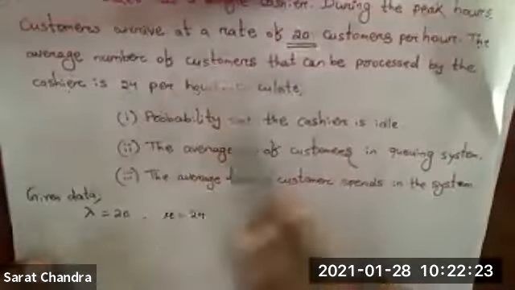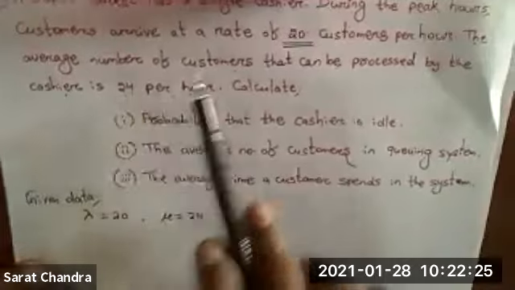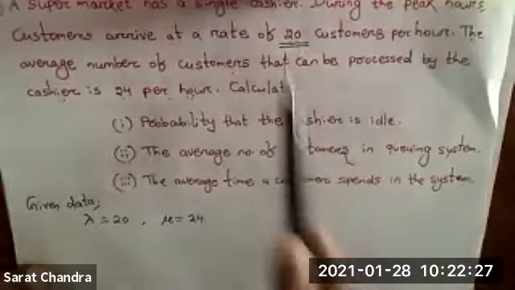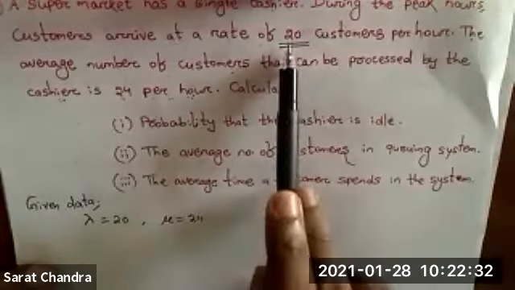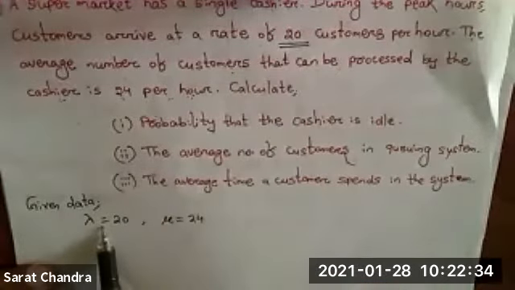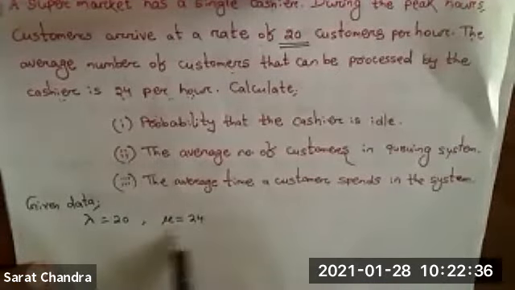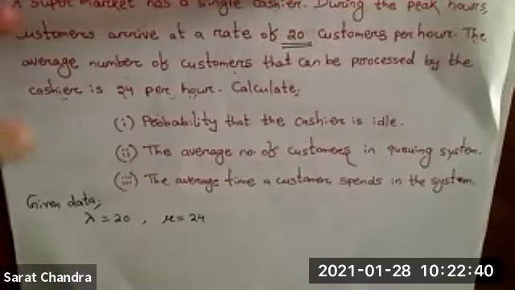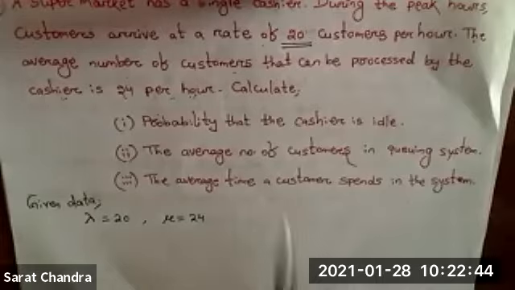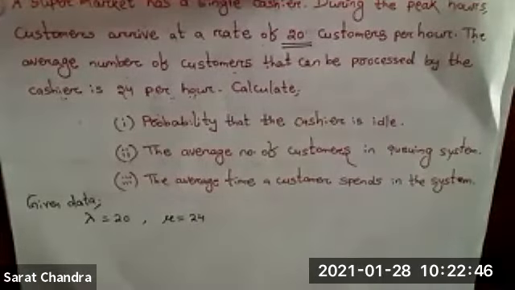Out of 20 and 24, 20 is less than 24, so I have assigned 20 to lambda and 24 to mu. That is the shortcut trick. If you cannot identify by reading the question which one is lambda and which one is mu, you can do it in this manner also. So these are the two given data.